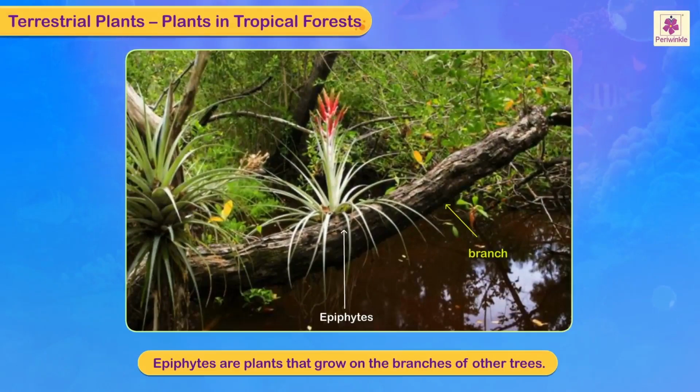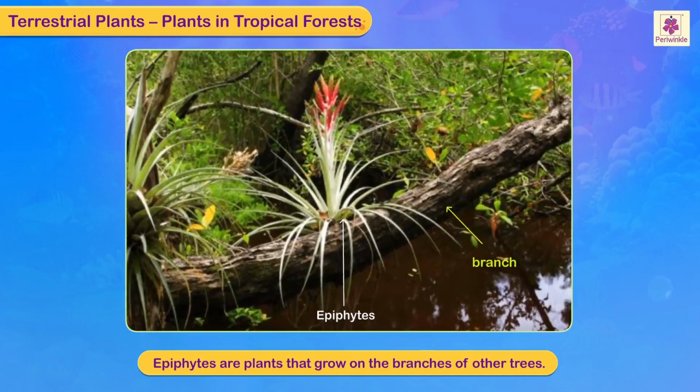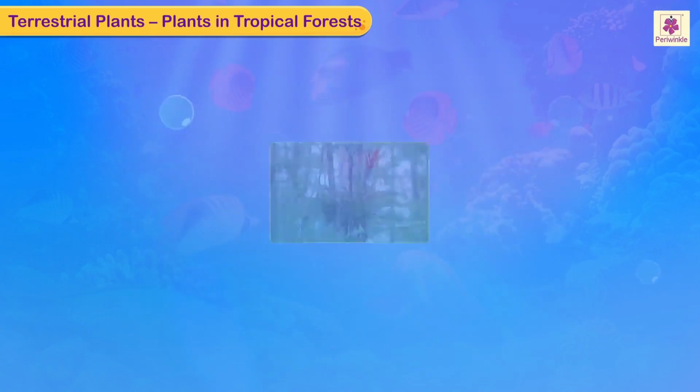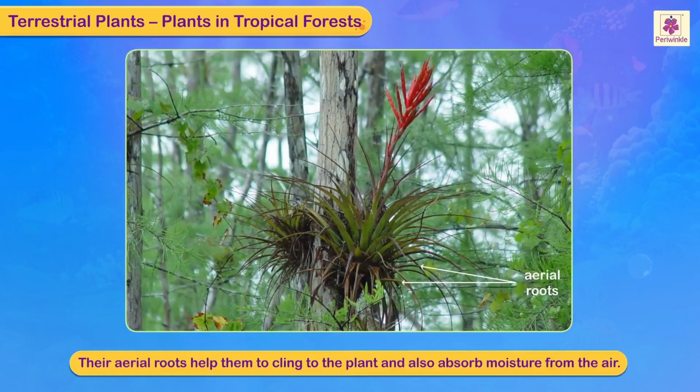Epiphytes are plants that grow on the branches of other trees. Their aerial roots help them to cling to the plant and also absorb moisture from the air.